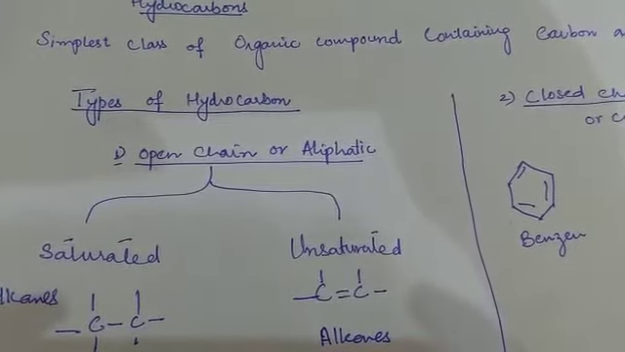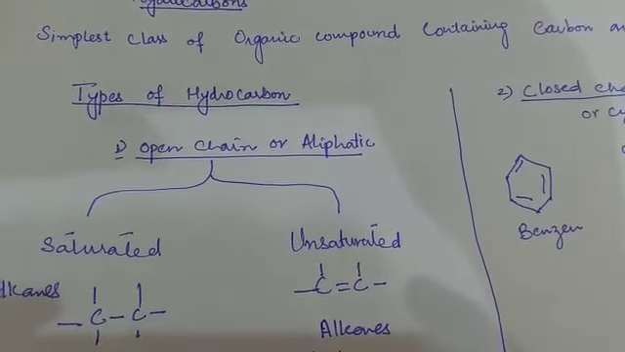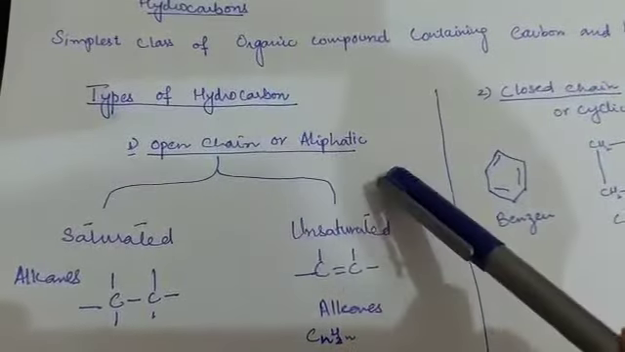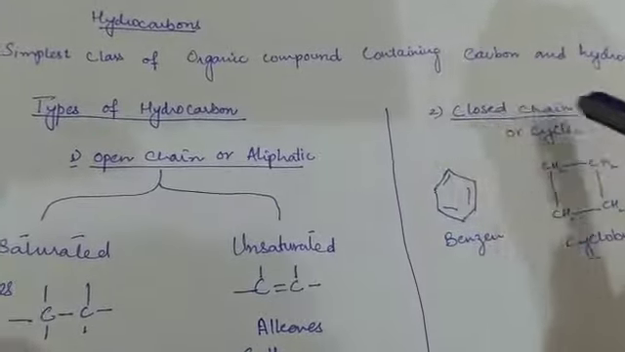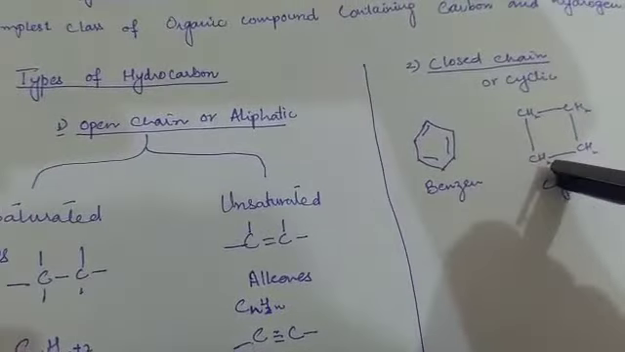Let me talk about the hydrocarbons. There are two types of hydrocarbon. The first type is open chain or aliphatic. The other type is closed chain or cyclic compounds.